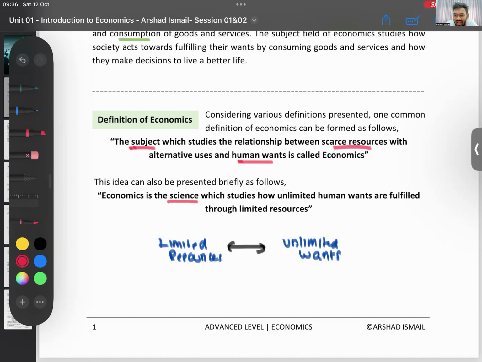So here I am saying economics is the science. Now I am not trying to bring science here. If you take science, there are two types of science. There is something called natural science.